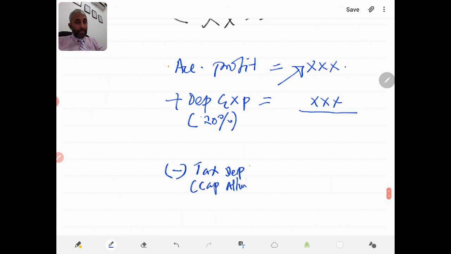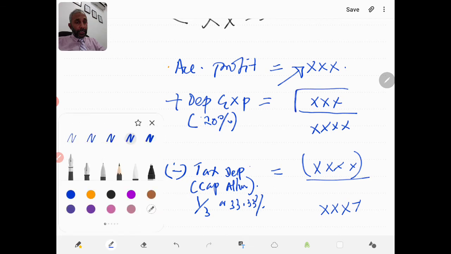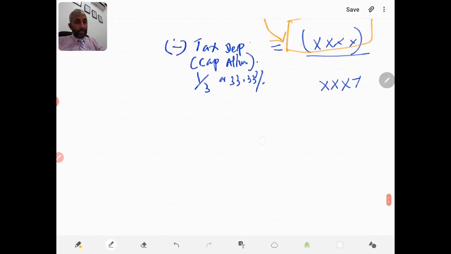The capital allowance is one example of this tax depreciation, and let's say maybe 1/3 or 33.33%, and that tax depreciation you have to subtract in arriving at the taxable profit. Now if you note in this situation here, this number and this number will tend to reverse between each other. So that's what we mean by timing difference.